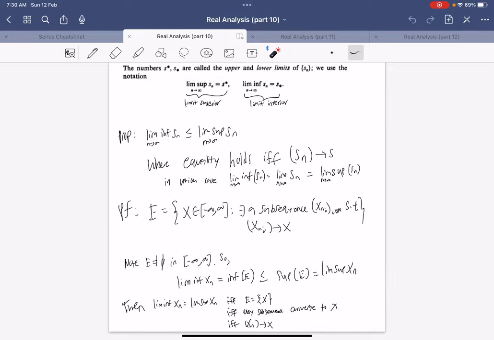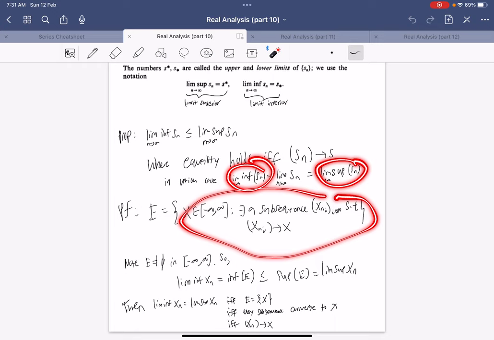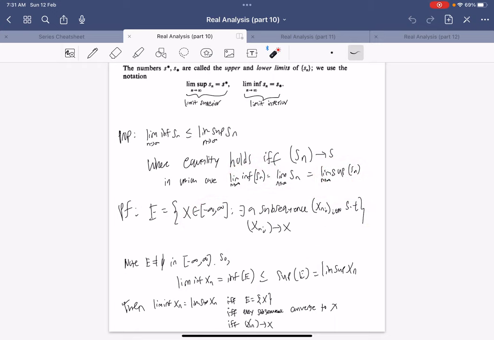And the reason why is because if the lim inf equals the lim sup, it means that all subsequential limits converge to the same value. And thus, by the proposition we have proven way back, this means that the sequence converges to x as well.